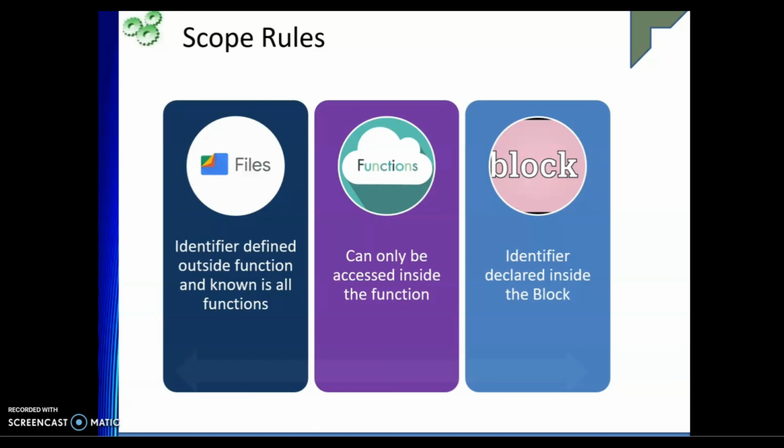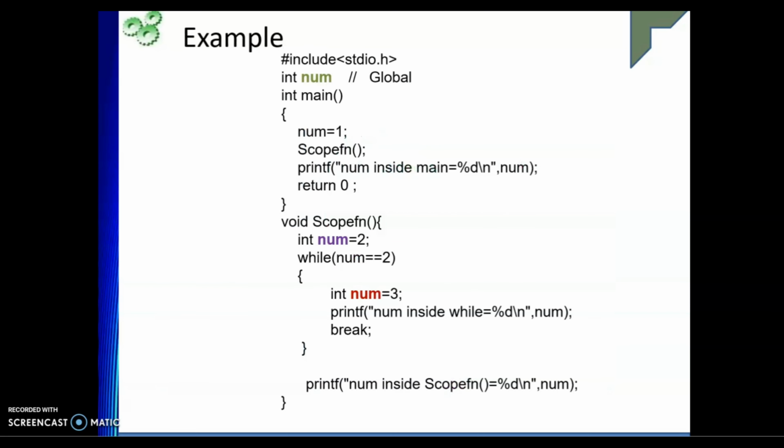Then we have a block, identifier declared inside the block. Block means, if you have a for loop, then we write an open bracket and a close bracket, and that itself becomes a block, right? So let us take this particular example, and let us understand it very nicely.